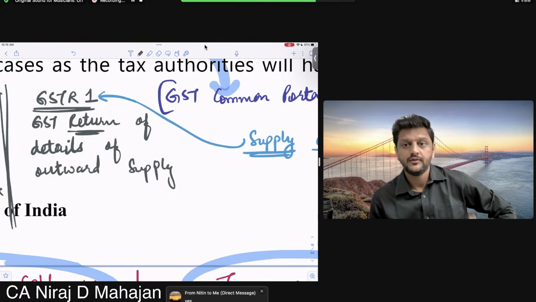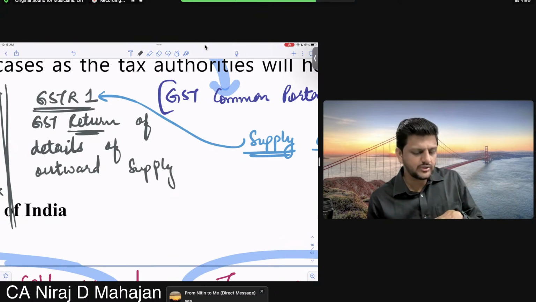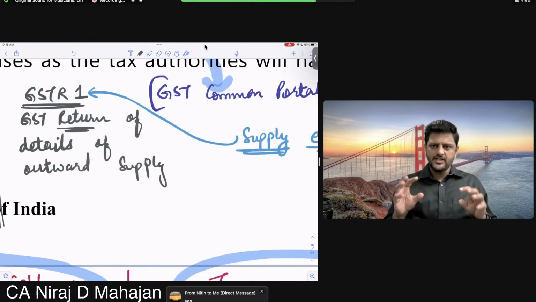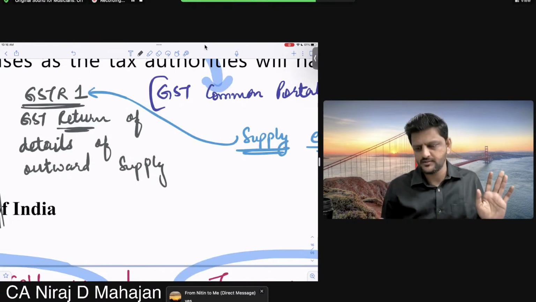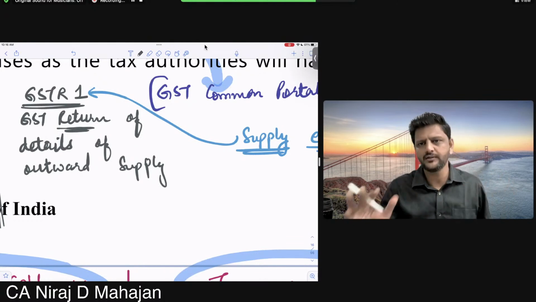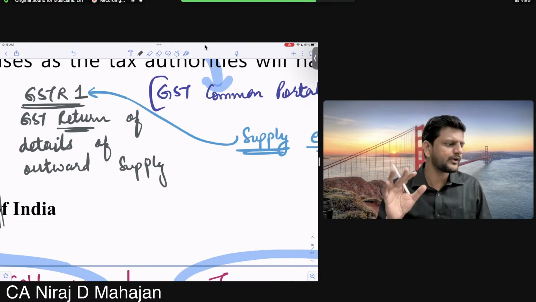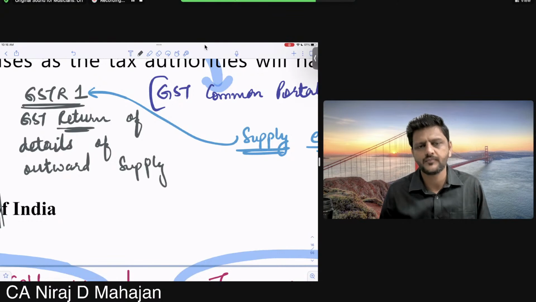So all those details I will have to show here. GSTR1 is the details of all the outward supplies done during the tax period. Tax period, right now, children, take it as one month.